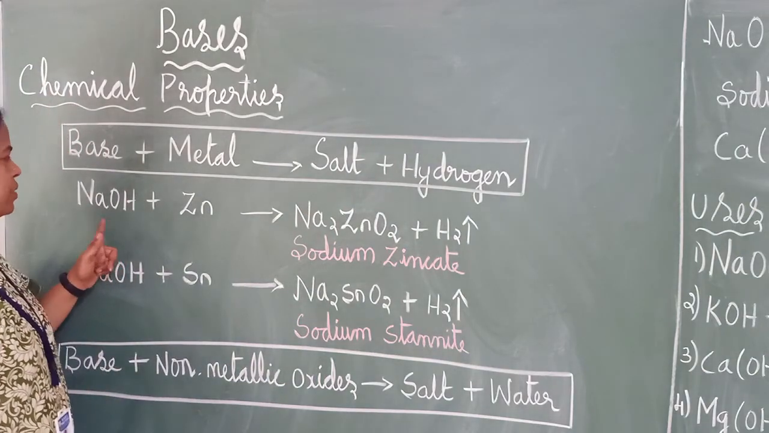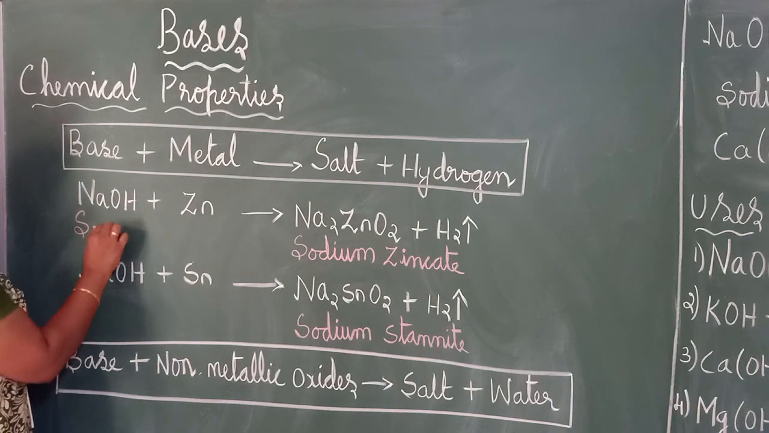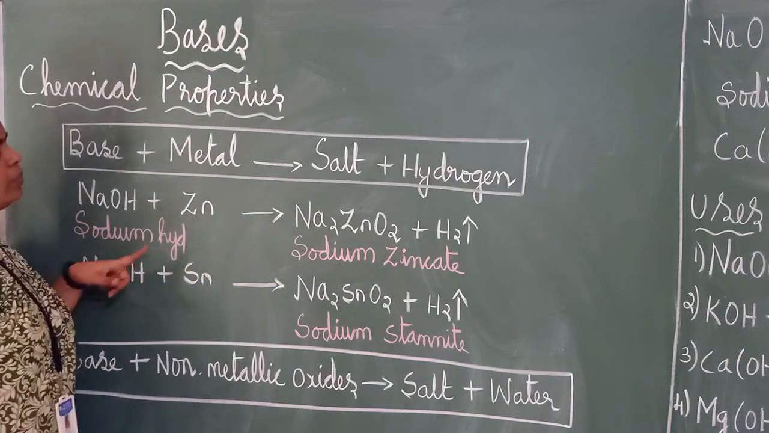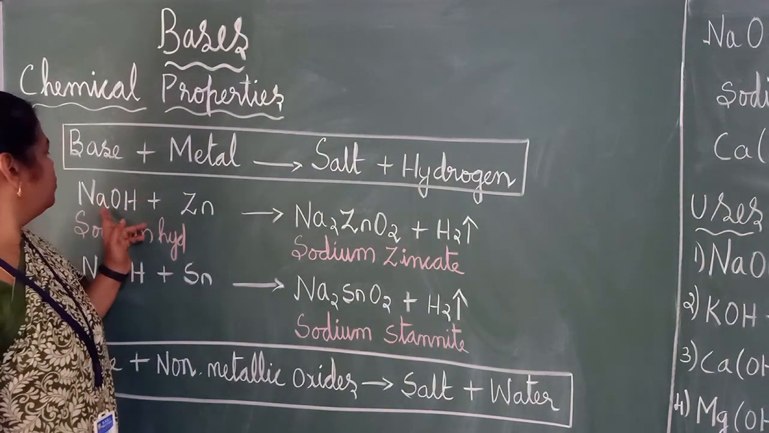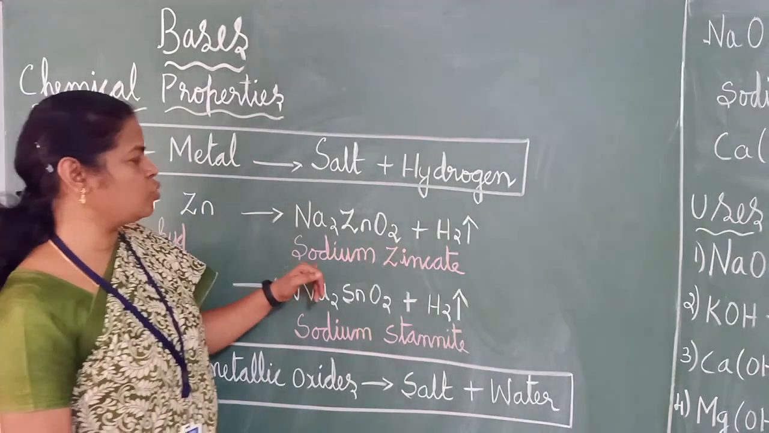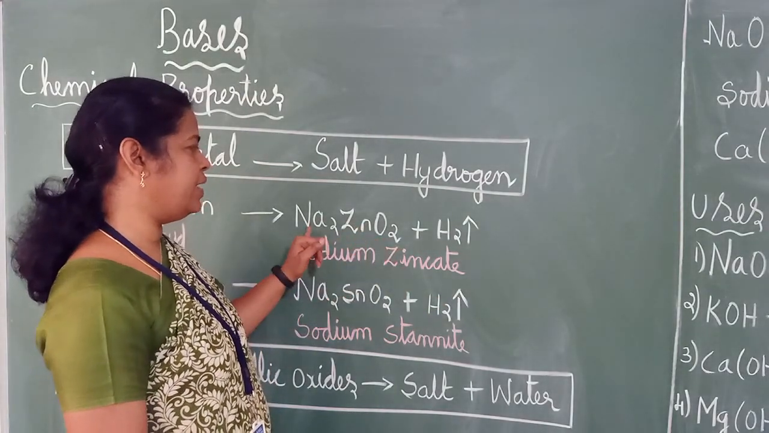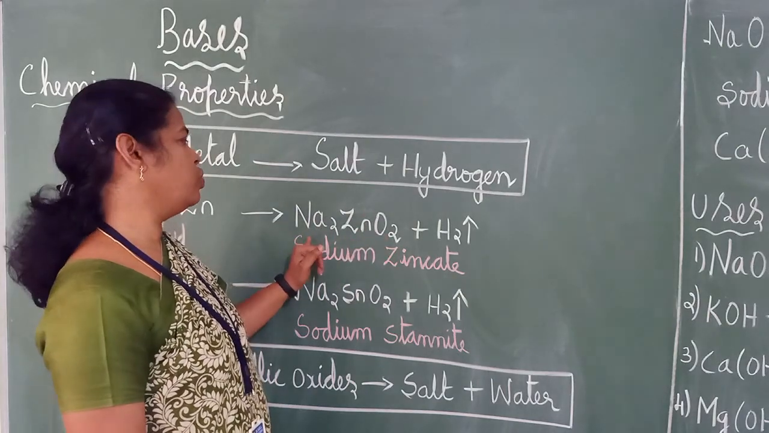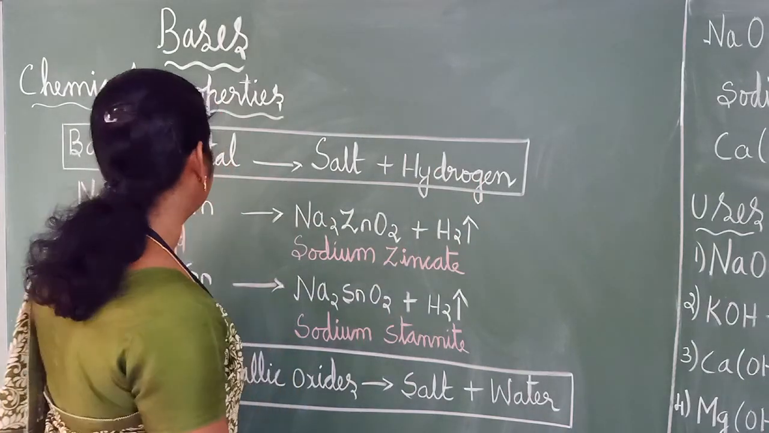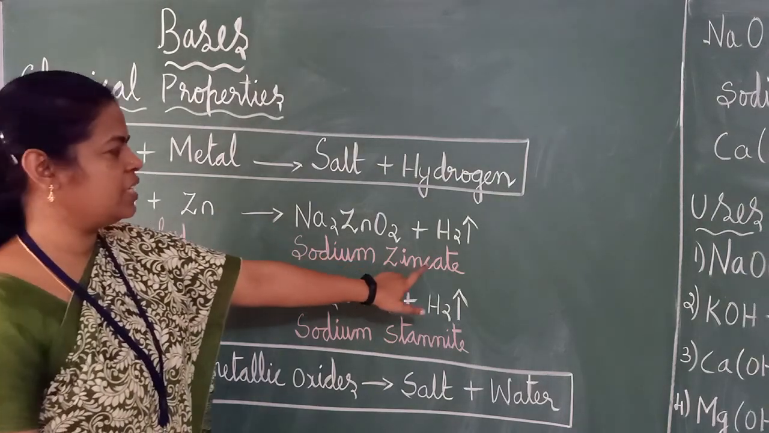We'll see some examples. NaOH is what? Sodium hydroxide, right? Sodium hydroxide is a base plus one metal, zinc. If you take zinc as a metal here, sodium hydroxide plus zinc gives sodium zincate. See, this is a new compound you are studying. Sodium zincate, Na2ZnO2. Sodium zincate plus what will come out? Hydrogen will be coming out of that. So, sodium hydroxide plus zinc gives sodium zincate plus hydrogen.